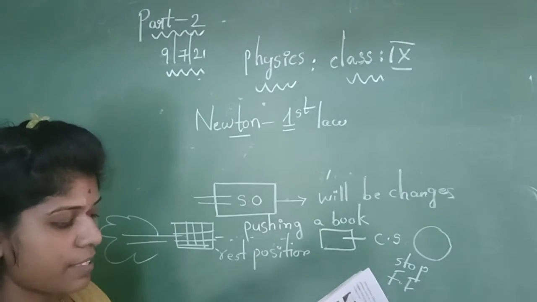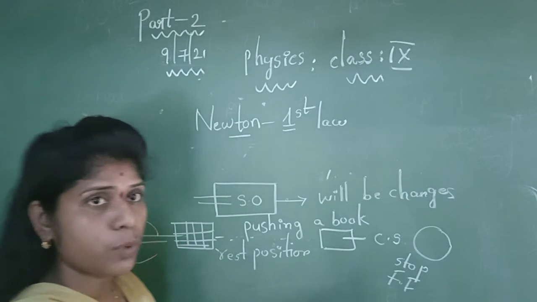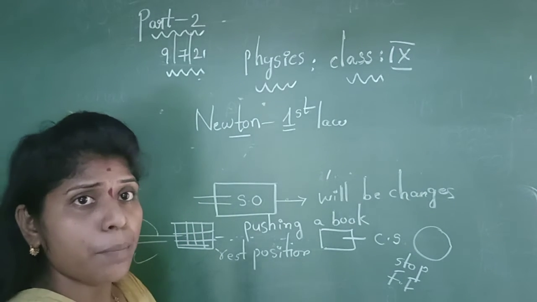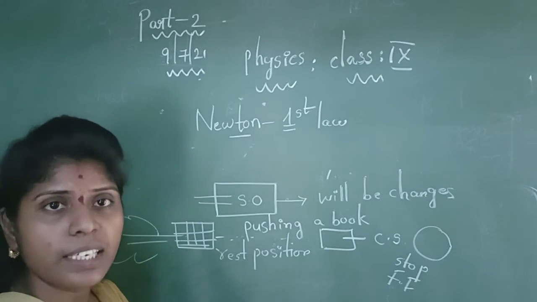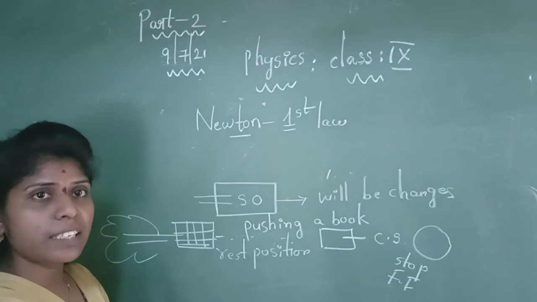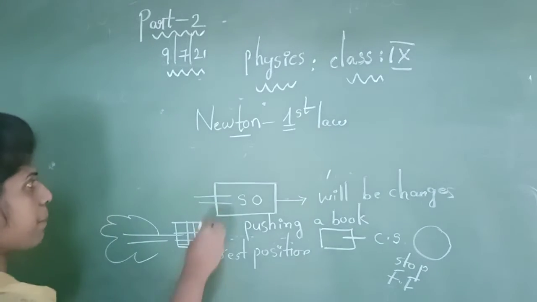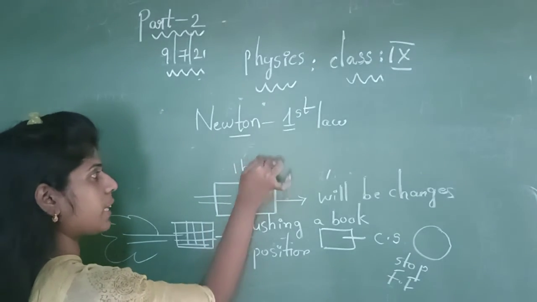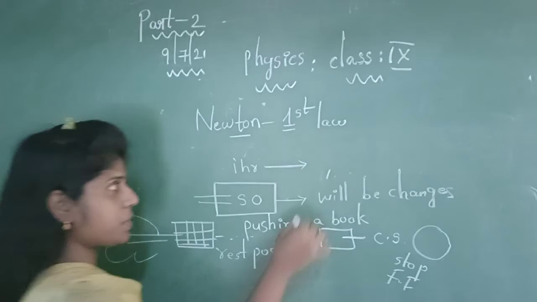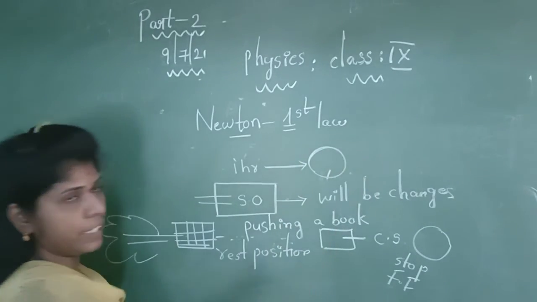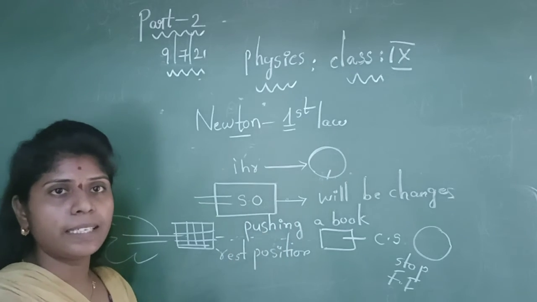It either remains at rest or moves in a straight line with constant speed. That is referred to as what comes under uniform motion. What is the other statement for uniform motion? In a given time interval, the object will reach the destination point. Okay. For example, I have given 1 hour of time. Within the exact time interval, the object will reach the destination point. This is also one more definition for uniform motion.